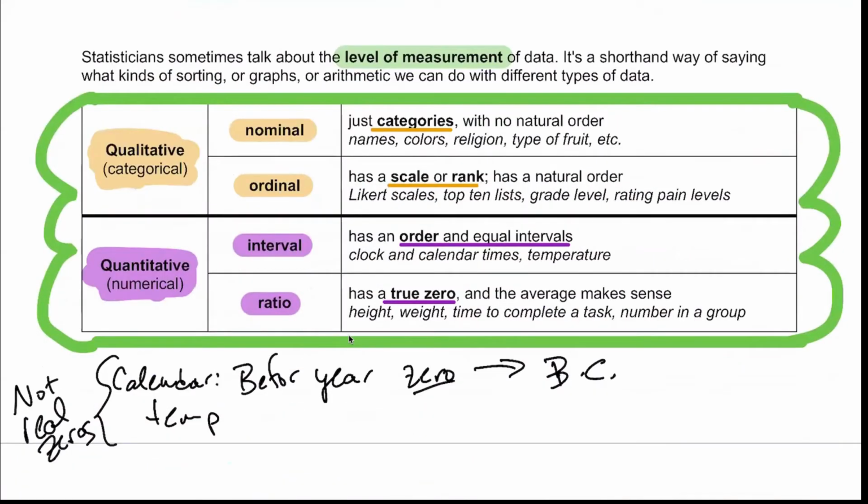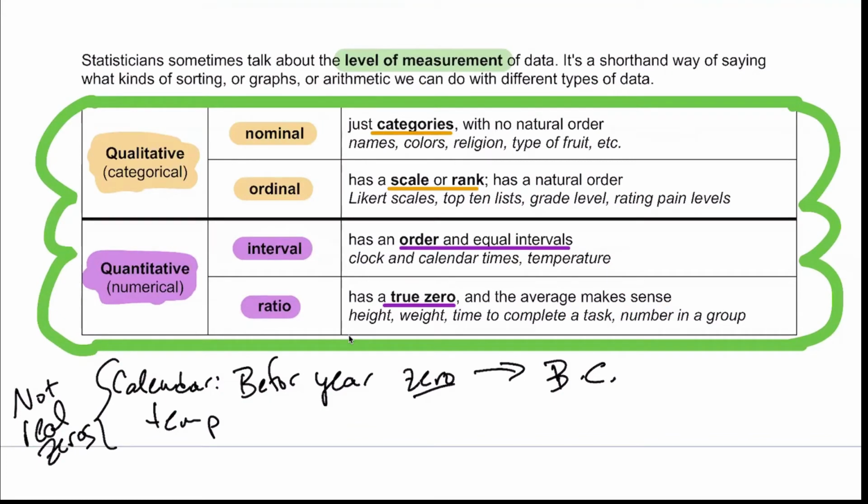So the bottom of page 4, this really explains the difference between nominal and ordinal. Okay, so the main difference is nominal is just categories. So names, colors, religions, fruits, those kinds of things. The difference with ordinal is it has a specific ranking or scale to it. So grade level, grade 9, 10, 11. Pain level, you're rating on a scale of 1 to 10, where 1 means you're no pain at all and 10 is, give me some morphine right now.